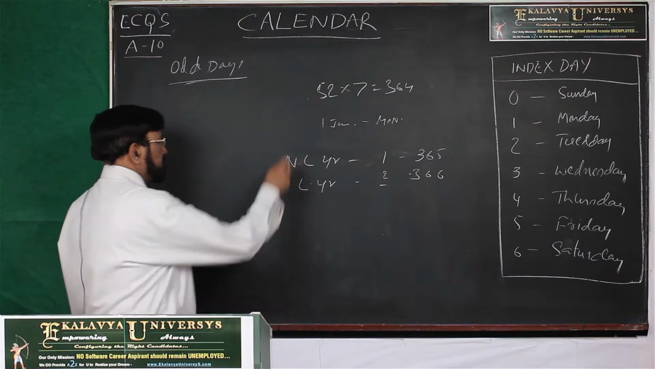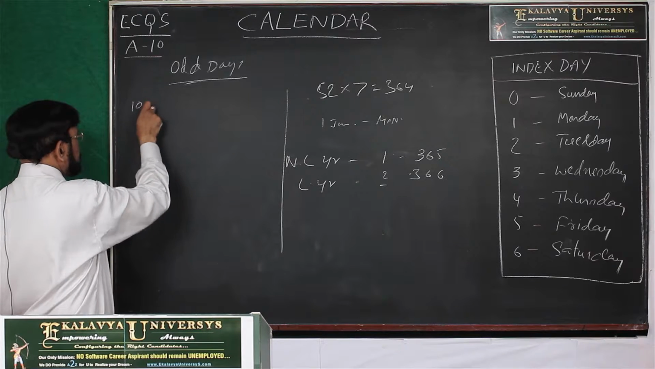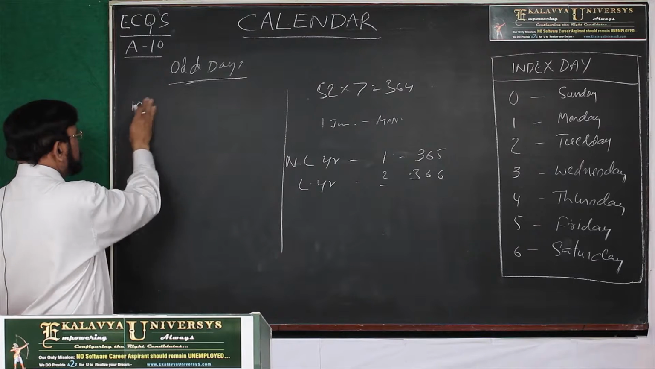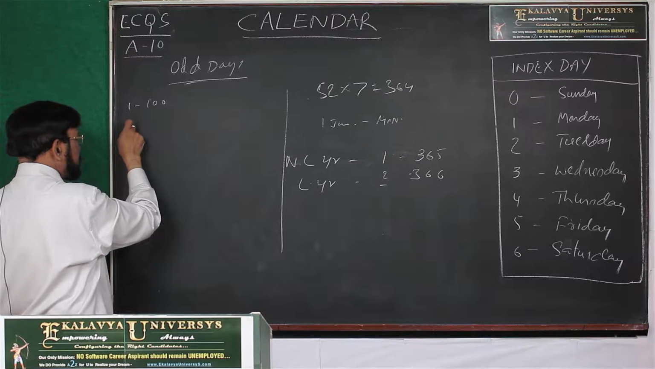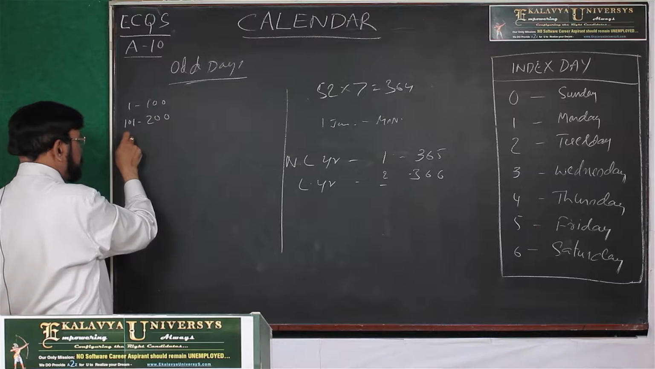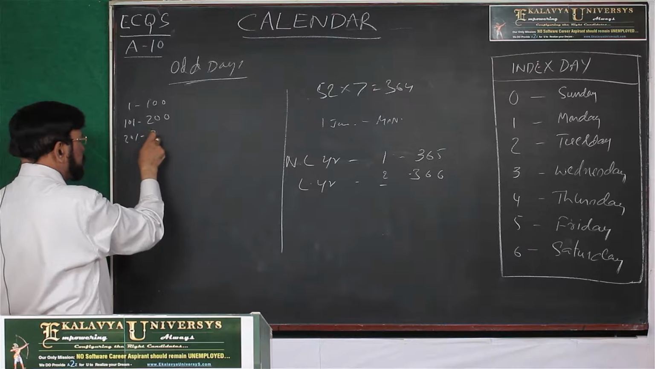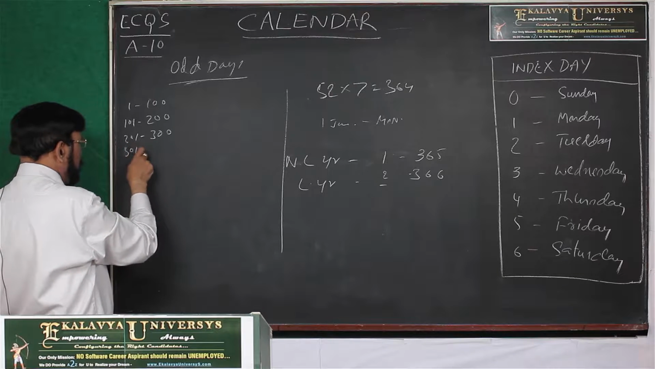Now let us see. Let us take the first 100 years. This is 1 to 100 years, and the next one 101 to 200, the next 201 to 300 years, and 301 to 400 years.